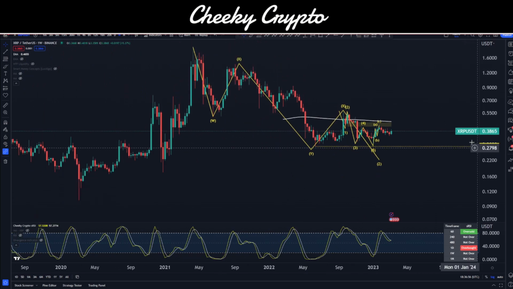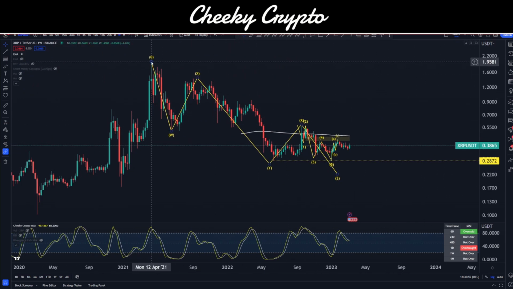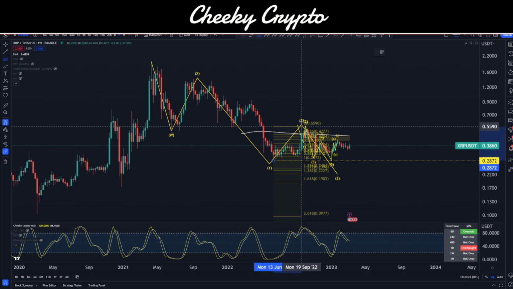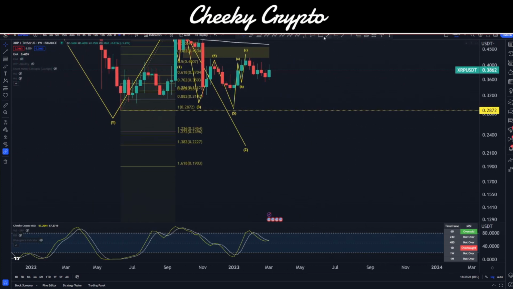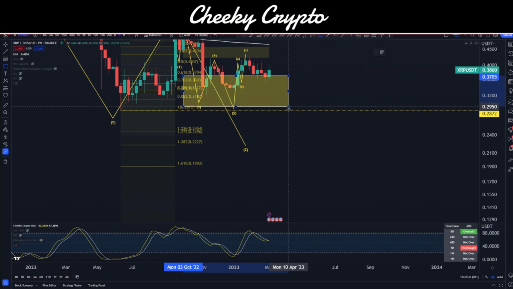Now if I zoom out even further, the structure of this entire move happening from the April 2021 highs, okay, up there, we have a W wave coming down, an X wave going up, a Y wave coming down into the lows for June 2022. We have an X wave moving up into the highs of September 2022 or October 2022. I can't see exactly which wick was high here. And then we have this Z wave looking to come down. Now the Z wave, if I draw this on right to this wick here, this has an expectation of this area. I'm going to highlight it so you guys can see. It's going to be quite broad because a Z wave can be multiple different things.